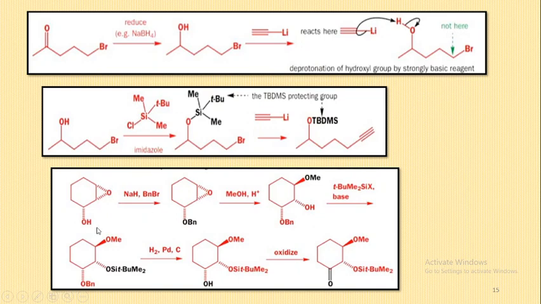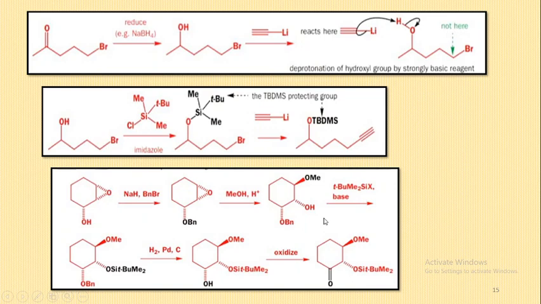In the next example, here NaH and BnBr are given for the protection of this OH into this benzyl ether. After the protection of OH into benzyl ether, the nucleophile attacks this carbon atom and opens this epoxide.